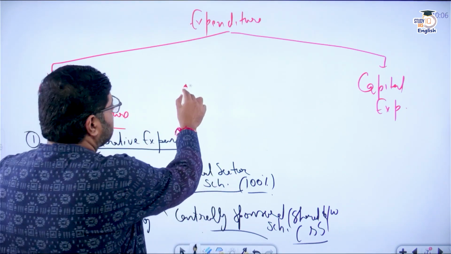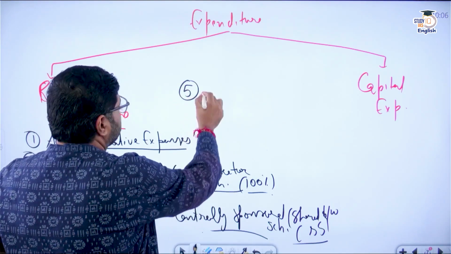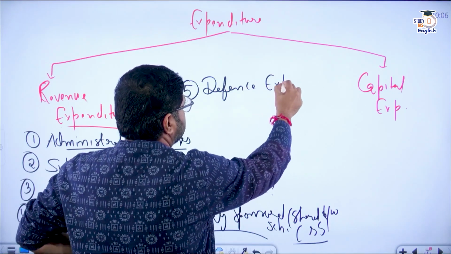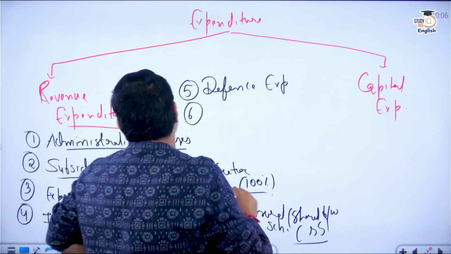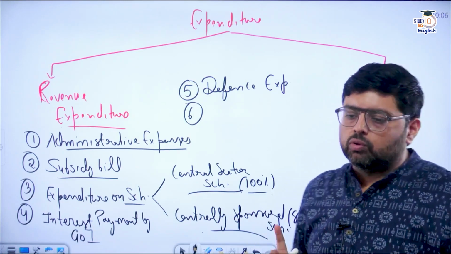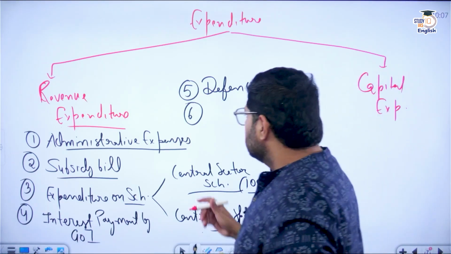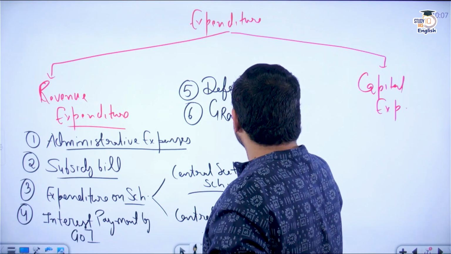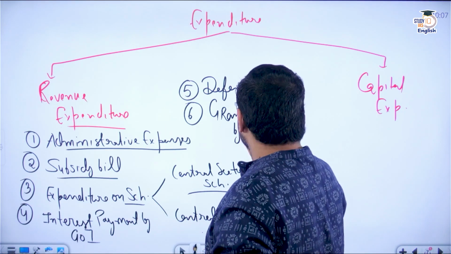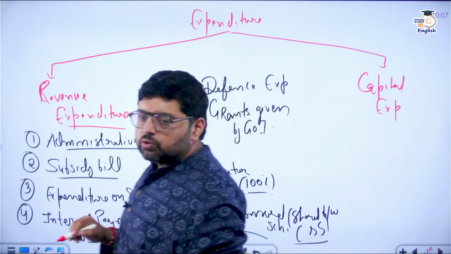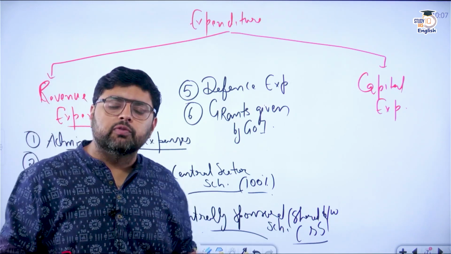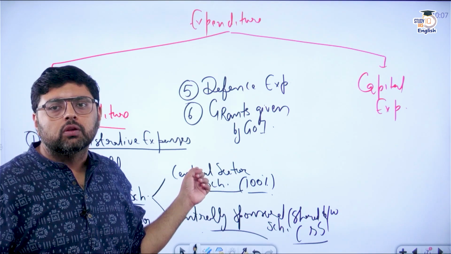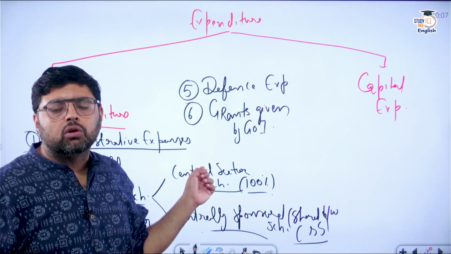Now, apart from this, there are other things that will become part of revenue expenditure, like defense expenditure. So expenditure on defense is a part of revenue expenditure. So this is what you have to remember. And sixth, the Government of India is giving grants. In the previous one, we have seen that grants received by the Government of India become a part of non-tax revenue receipt.